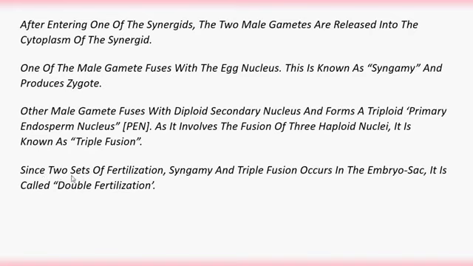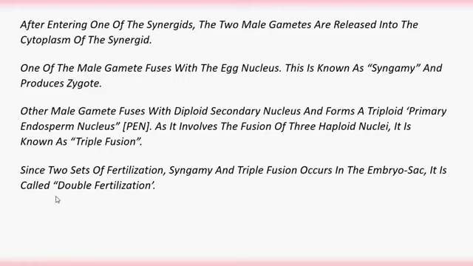Since there are two sets of fertilization, one set is syngamy, another set is triple fusion. Two sets of fertilization, syngamy and triple fusion, occur in the embryo sac. It is called double fertilization.